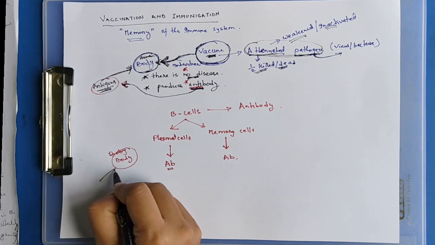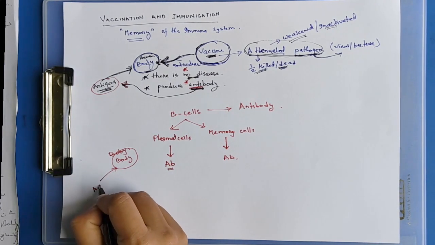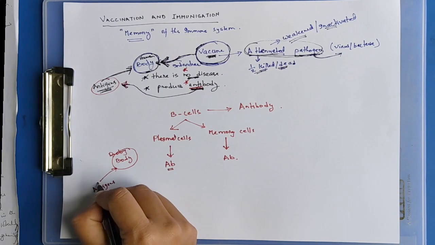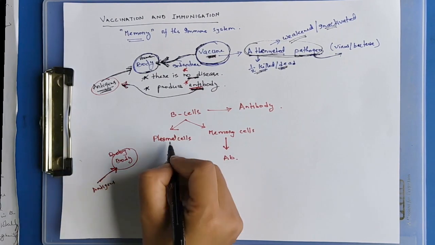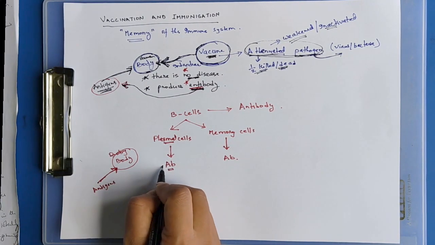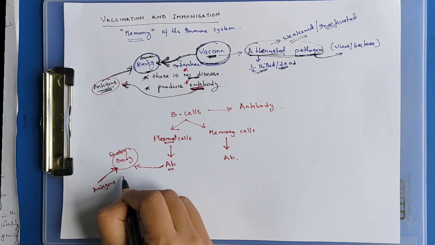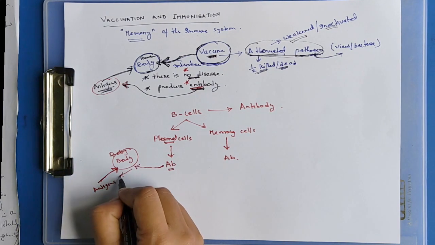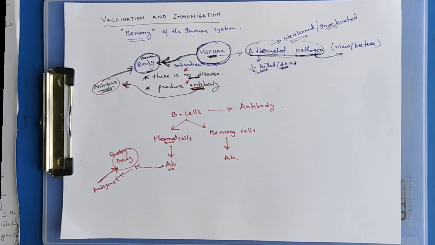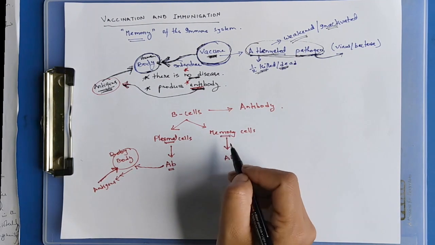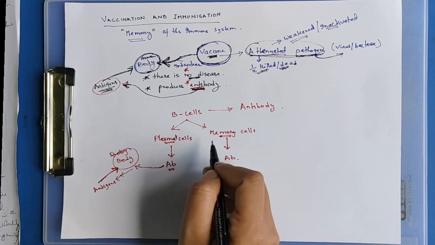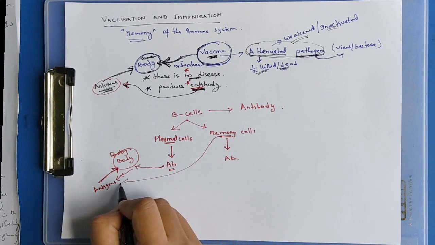Let's say pathogens, antigens attack our body. When they attack, plasma cells produce antibodies. The antibodies attack the antigens and kill them. Memory cells will keep a memory of these antigens.